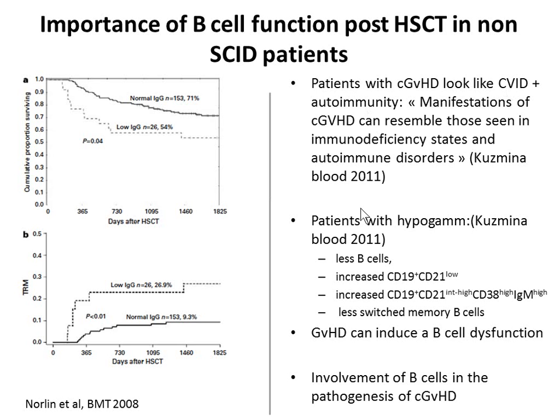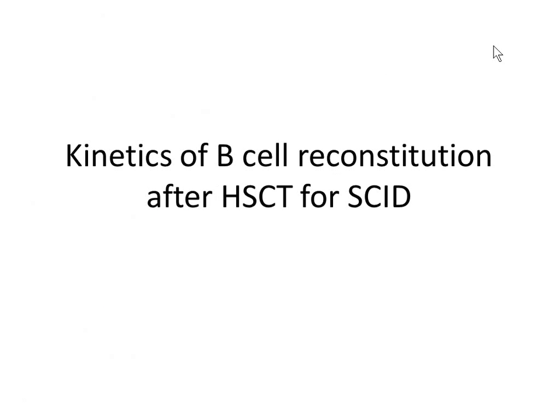And the way it's written, it says that GVHD can induce B cell dysfunction, but at the same time, B cell dysfunction is a risk factor for GVHD. So it's the question of the egg or the chicken. Who is the first one? We don't know, but it comes together. And an abnormal B cell function is not a good thing. So we should try to do the best to have a normal B cell function after transplantation.